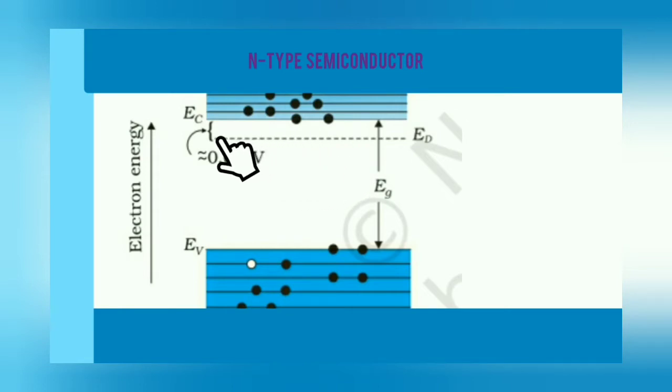These electrons are all in the donor level, and with a little energy they all jump into the conduction band. Then you can see a few holes. These holes are developed only because of temperature. One electron jumps from the valence band to the conduction band as the temperature increases and it gets enough energy.